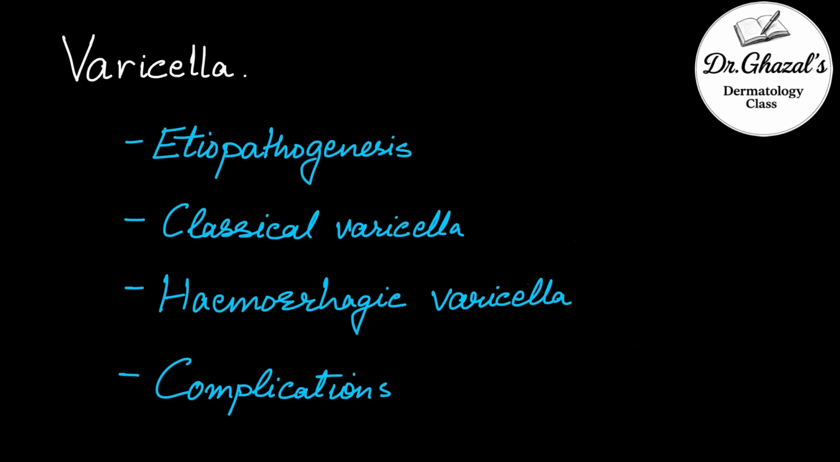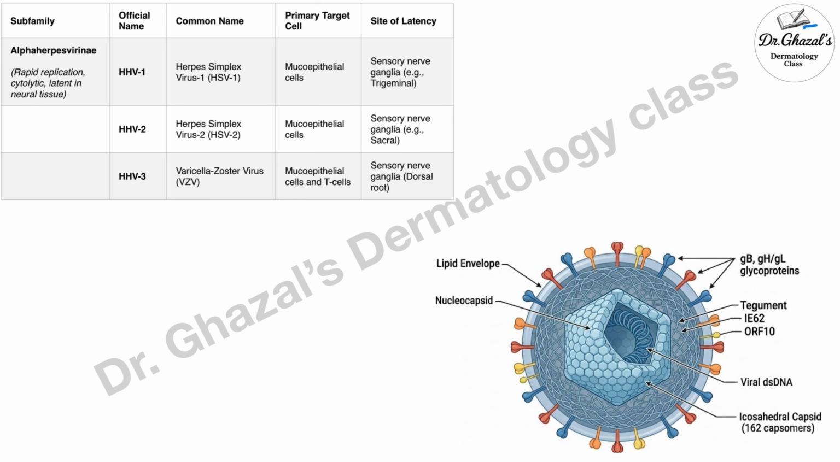This is a must-know topic for any medical student. So without delay, let's start. Now a bit of knowledge about the virus VZV. It belongs to the human herpes virus family and the subfamily is alpha herpesvirinae, and it is HHV3. VZV is HHV3, HHV1 and 2 are herpes simplex 1 and 2.